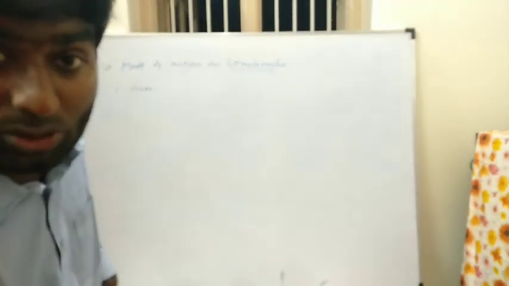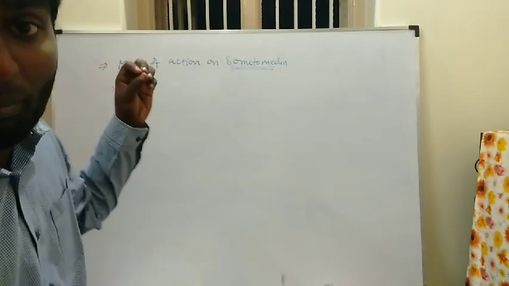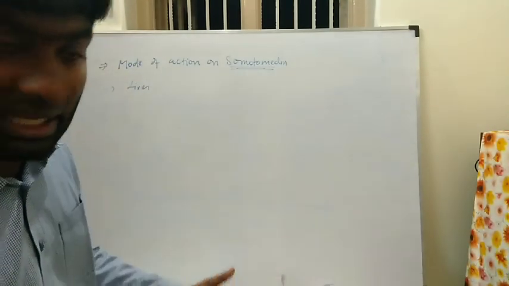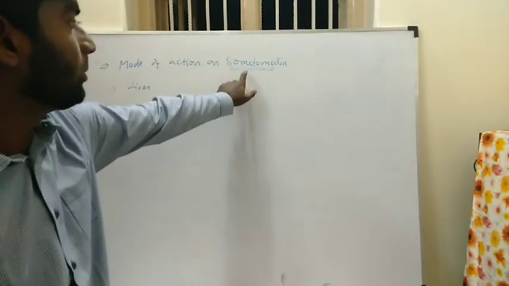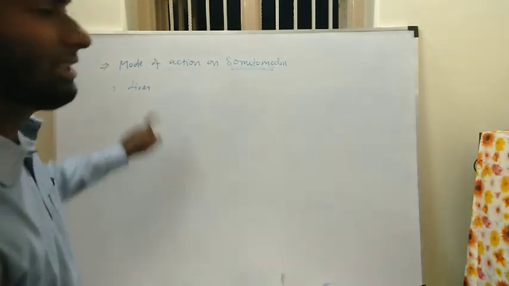Growth hormone acts on fats, carbohydrates and proteins. How? Through the somatomedin, which is secreted from the liver.